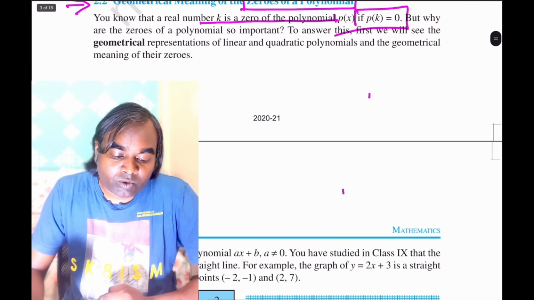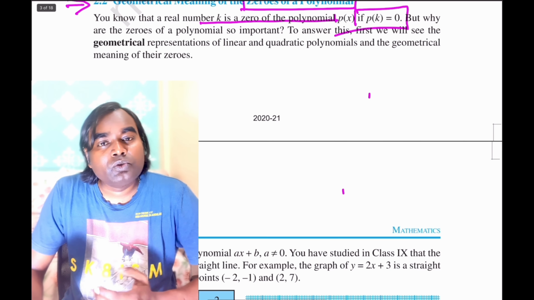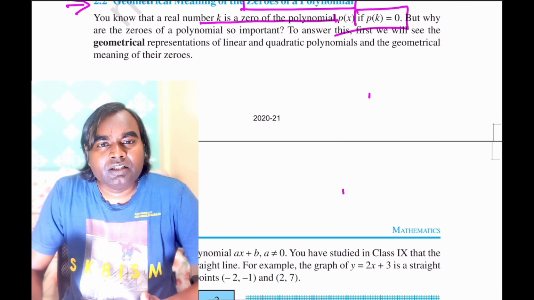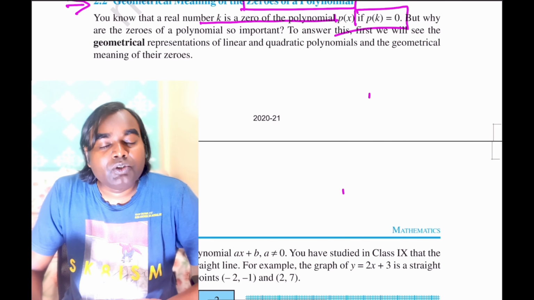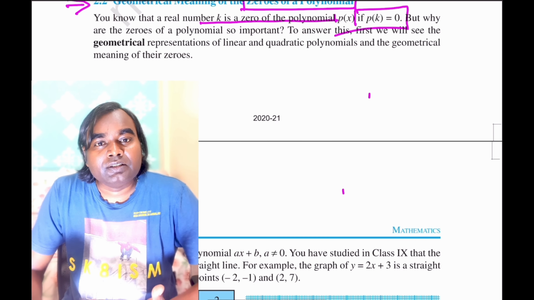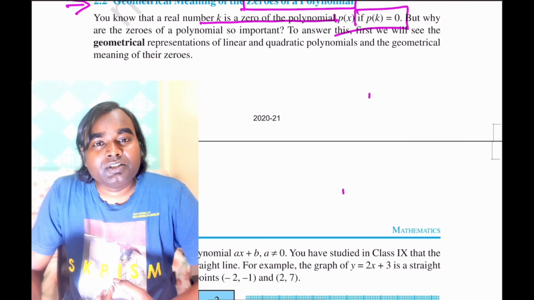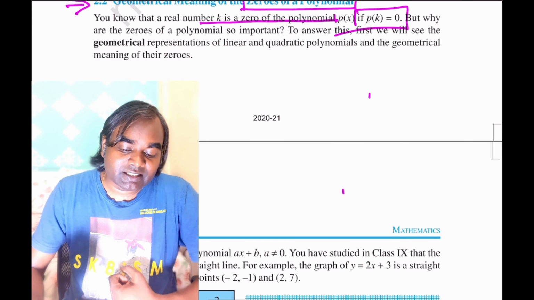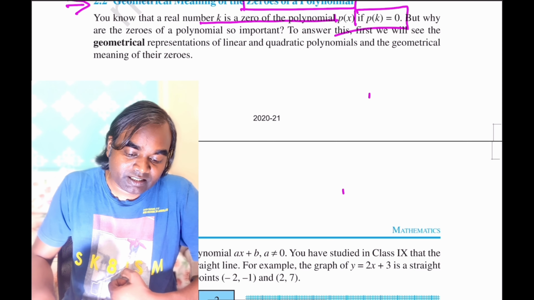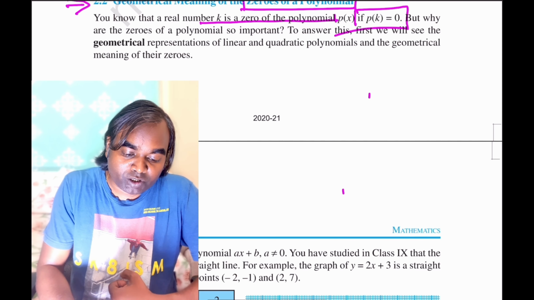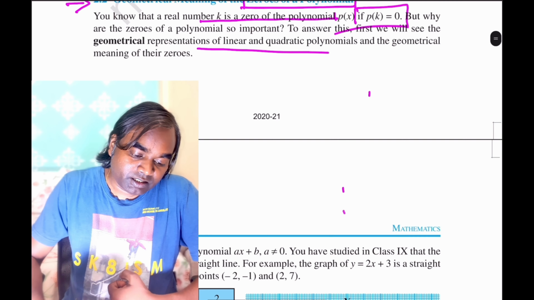So why are the zeros of a polynomial so important? They are important because they are nothing but the roots of the polynomial equations, and we want to represent the value of roots graphically. So let's learn how we can represent the zeros of the polynomial on the graph.